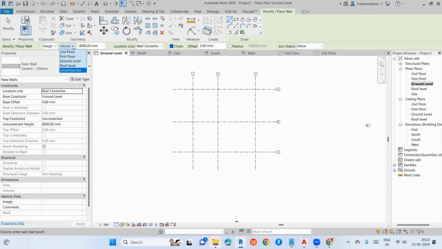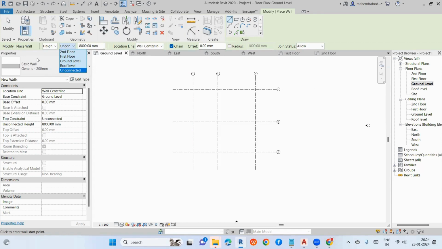Right now I'm on the ground floor, that I know. How do you find out which floor you are on? It will be shown in gray color in the project browser, which indicates you're on the ground floor.